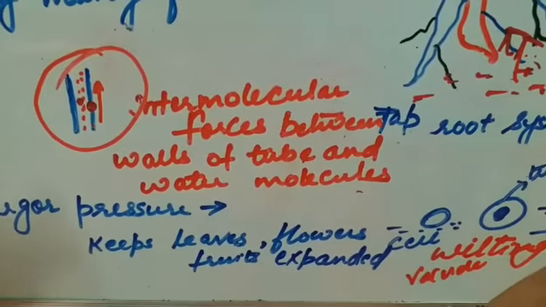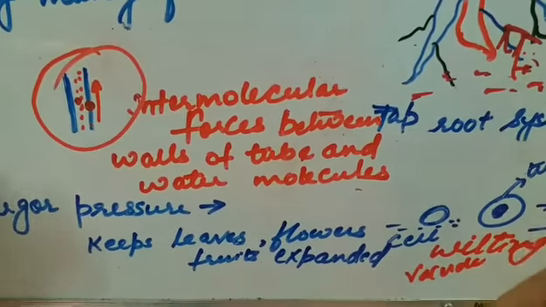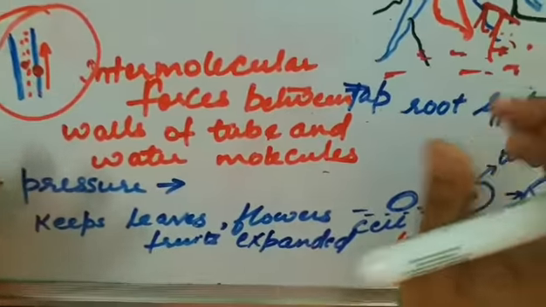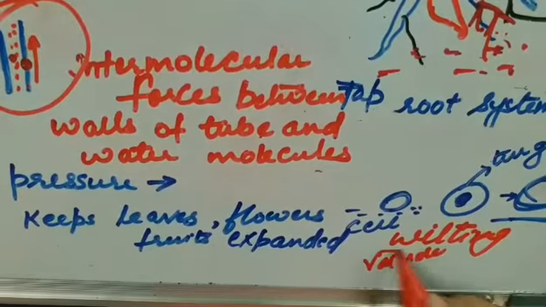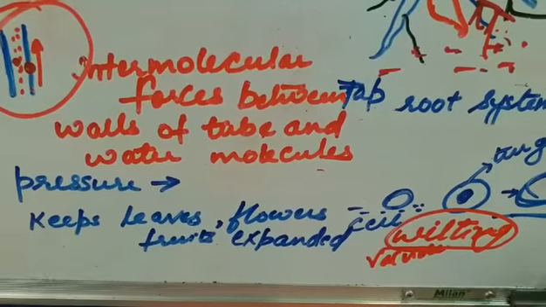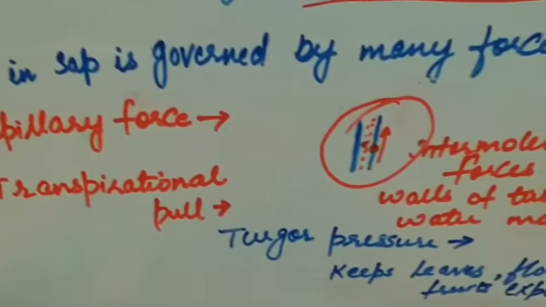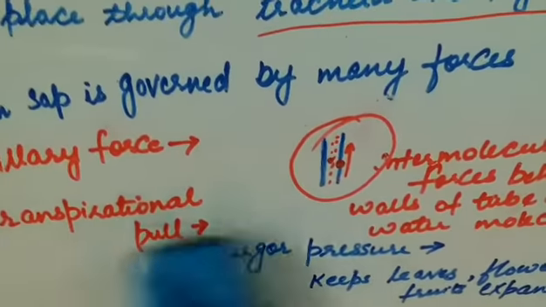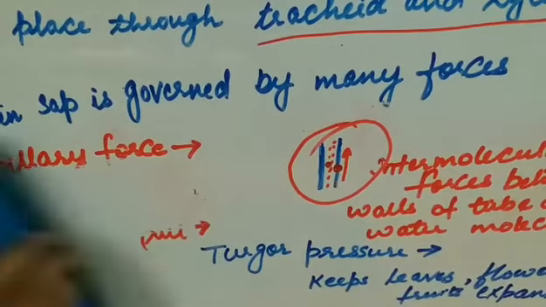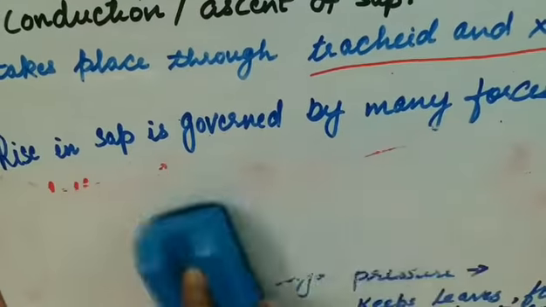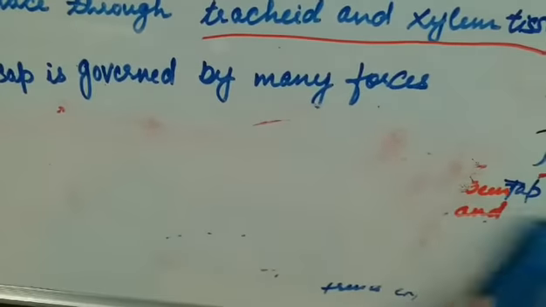When there is a loss of water from it, or a lack of water in it, the plant will fade down. It will not look fresh, and that is known as wilting. So here we have completed the second one, the transpirational pull. Now we will come to the third force, that is your root pressure.